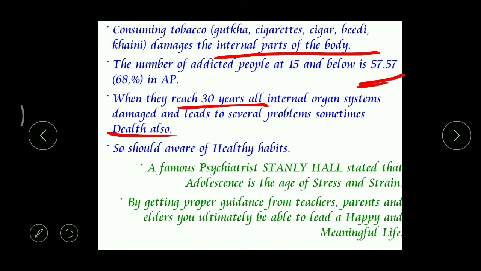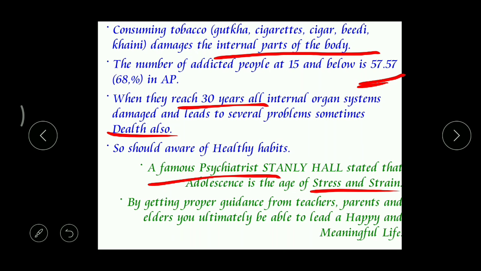Here we can find a very famous psychiatrist, Stanley Hall, and he said that adolescence is the age of stress and strain because of physical changes and also behavioral changes.